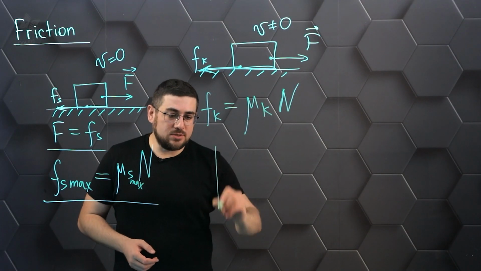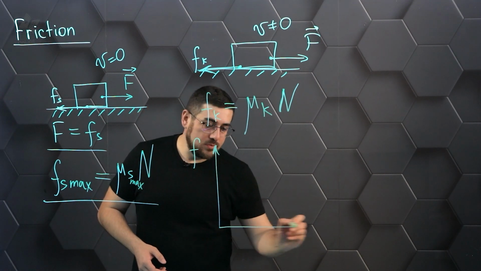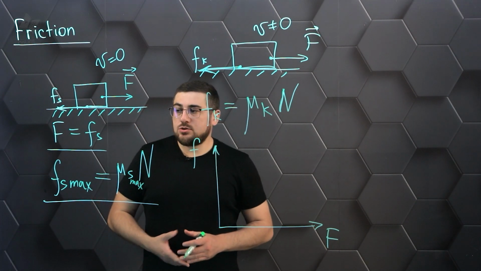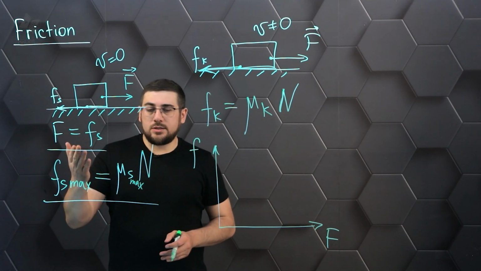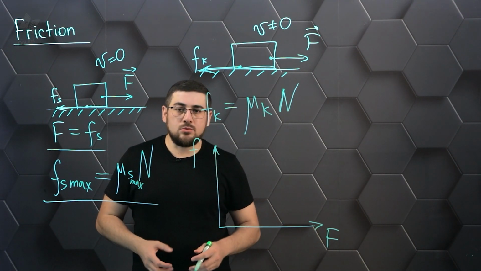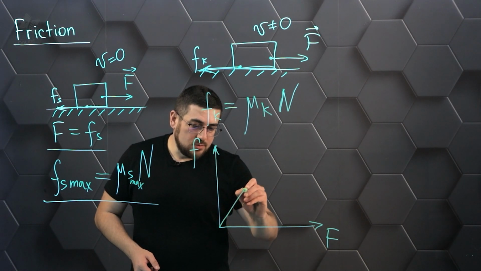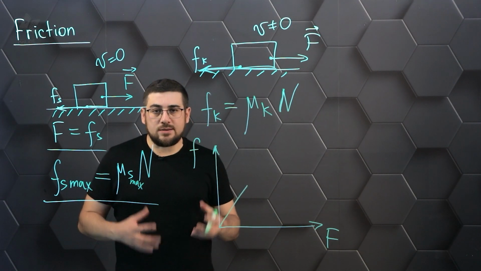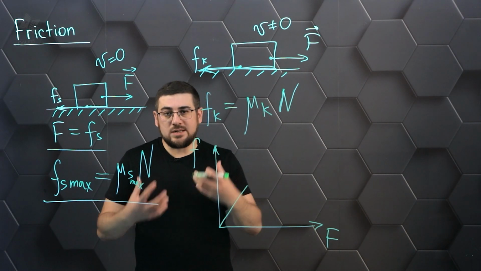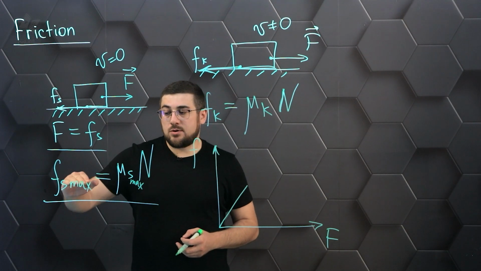We can consider a graph of the dependence of the friction force that occurs between a body and a given surface, and the force that sets this object in motion. So what happens in the initial phase? When the body is not yet moving, static friction is acting, and the friction force and the drag force will be equal to each other. This tells us that we have this graph at a 45-degree angle, ensuring that these two forces are equal. And all of this happens until this body is pulled out of place. We're just talking about this point in time when the resting friction reaches its maximum.